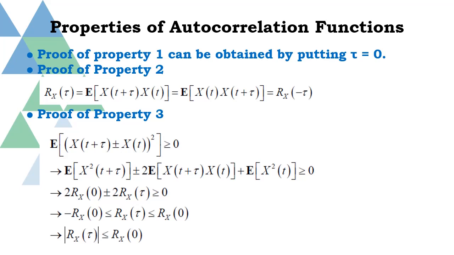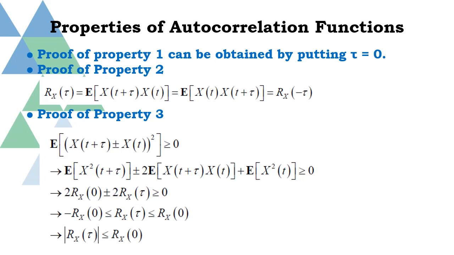The second property is Rx of tau is equal to Rx of minus tau, which is already proved in the previous slide. The third property can be proved by starting with a relation that cannot be negative, that is expected value of (x of t plus tau plus or minus x of t) whole square greater than or equal to 0.